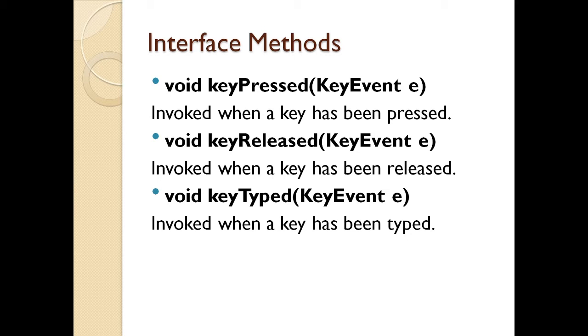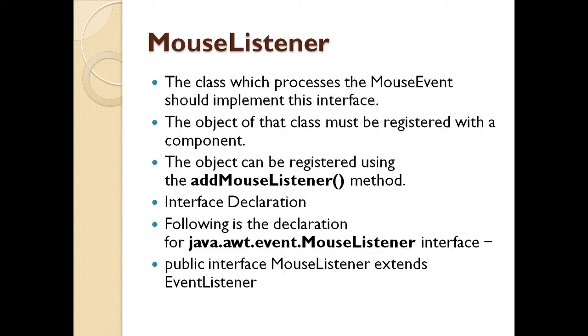Next listener we will see is your mouse listener. Now this class processes the mouse event which should implement the interface. The object of the class must be registered with the component. So if I want to give any actions to the mouse, I need to register it with the add mouse listener method. Now for this I need to import the package java.awt.event.MouseListener interface, and the mouse listener interface extends the event listener class.